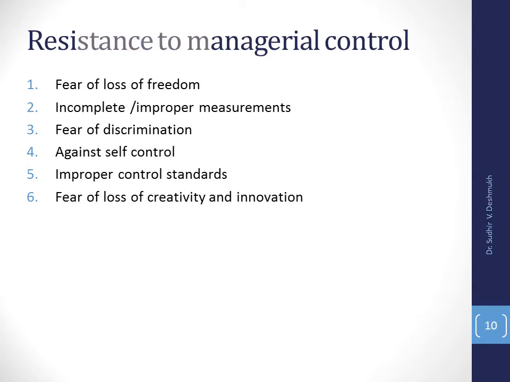Now, whenever there is a control mechanism, there is always some resistance from the employees. So, what type of resistance is there? The subordinate may think that I have lost my freedom. There is always such a side of fear.